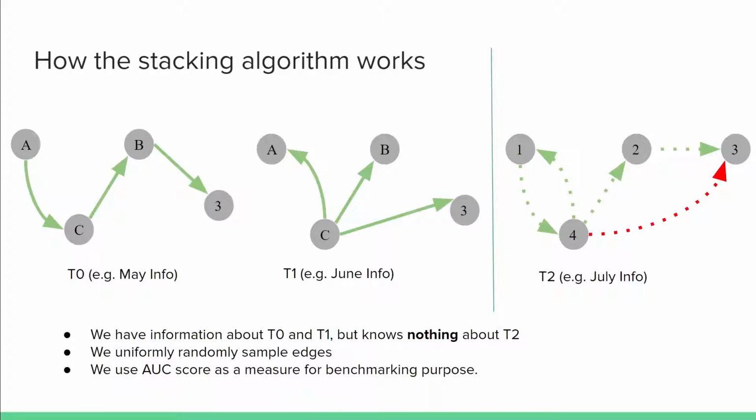Two more things worth noticing. First, we are uniformly randomly sampling edges in this network. However, this may not always be true for real-world datasets, and future direction will include study of sampling methods. And second, we're using AUC scores here mainly for benchmarking purposes. Precision recall scores are recorded and will be provided in the upcoming paper if you're interested.